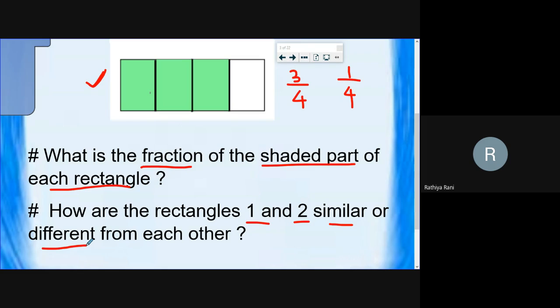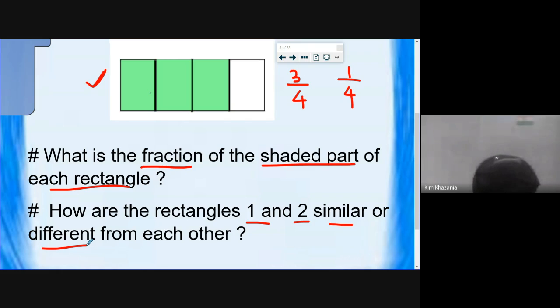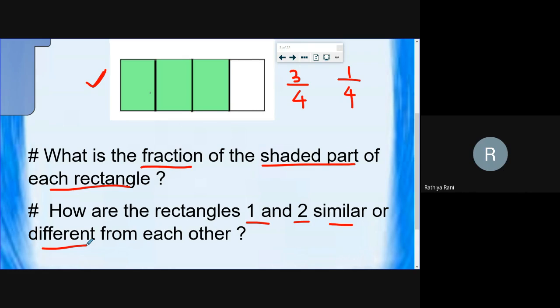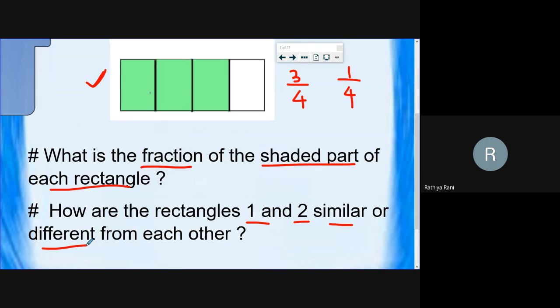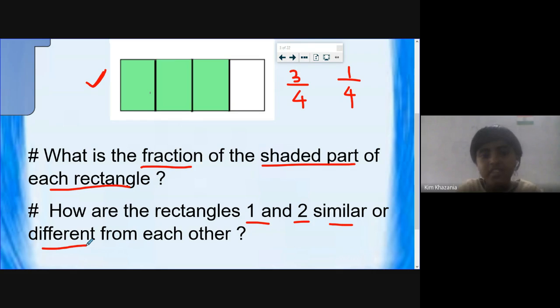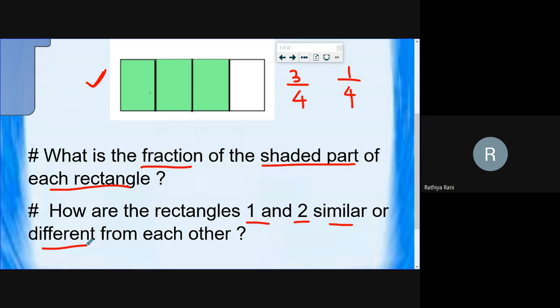Okay, so the same question moves to Kim Mazania. Are you listening? What is the difference between these two fractions? One fraction is colored only one. In the second one, they colored 3 of them. Very good. So in the first rectangle, one part is colored, and in the second rectangle, 3 parts are colored.